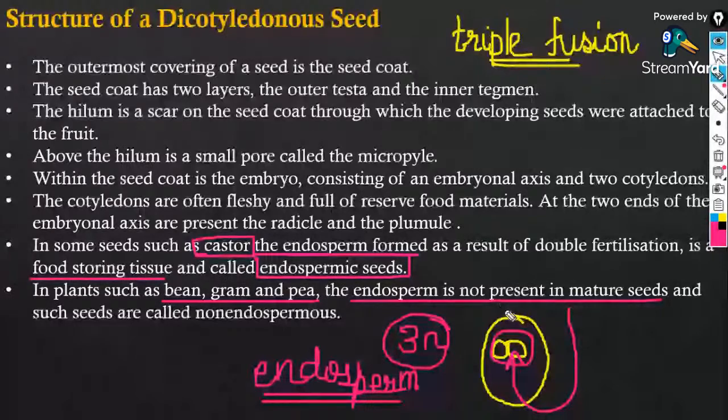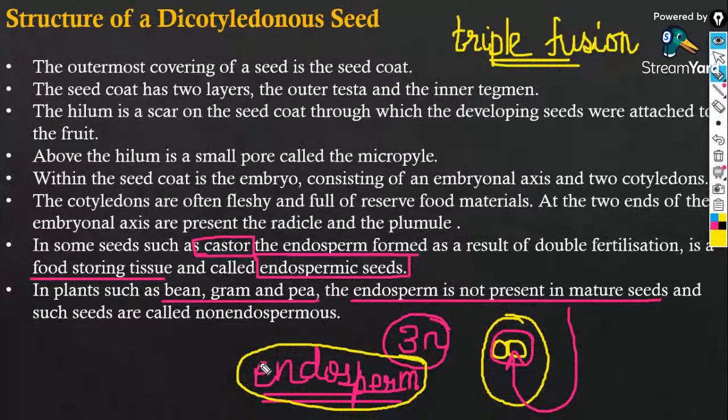Endosperm is a product of double fertilization, and it is storing the reserve food material necessary for the zygote or the embryo, the future plant.